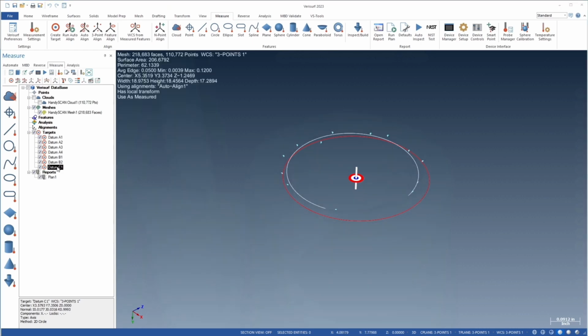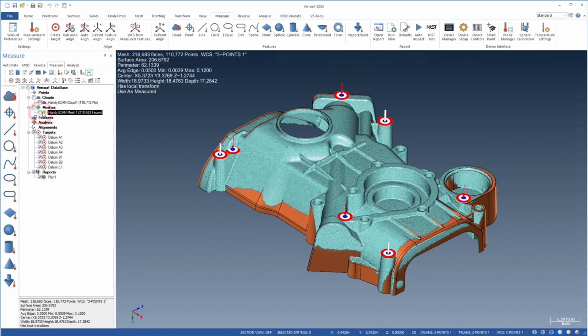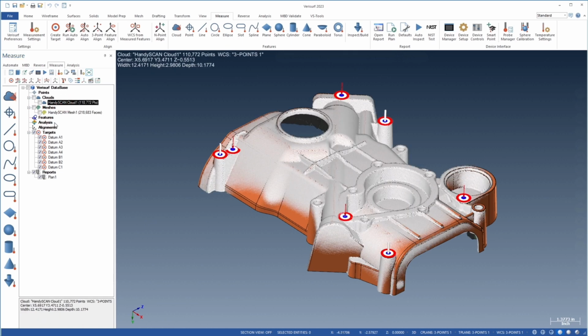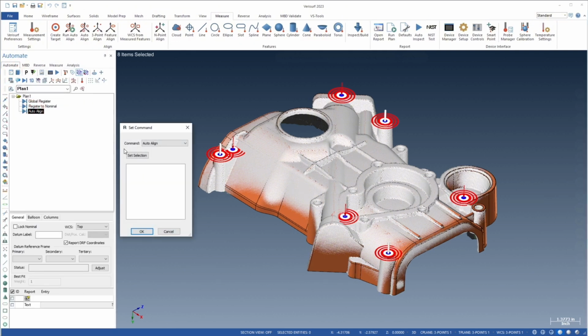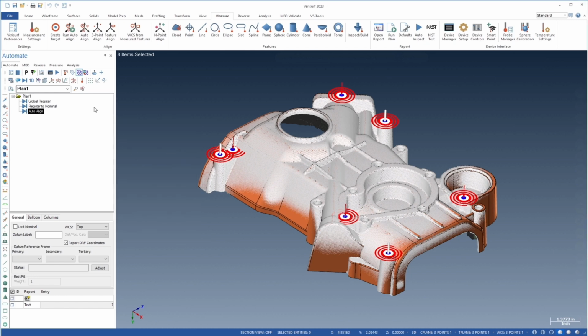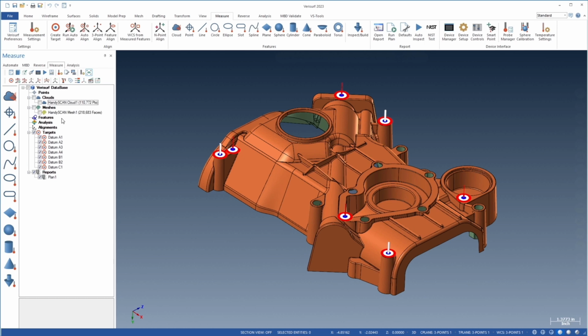These enhancements improve the accuracy of auto-align in every workflow, including device alignment, reporting, and automation. Point, cloud, and mesh data for auto-align can be selected in the data tree. When auto-align is used in a plan, the scan data can be specified using the Set Selection button in the Automate Set command dialog. If the scan data is not pre-selected, Verisurf prioritizes data in the order: points, then meshes, then clouds. This facilitates using a single inspection plan to analyze imported scan data.